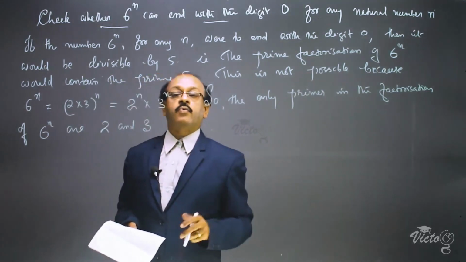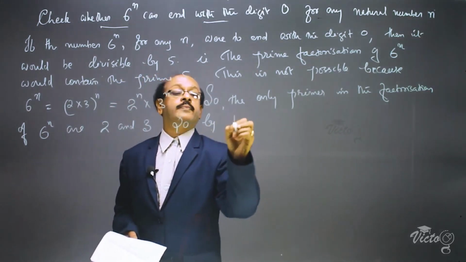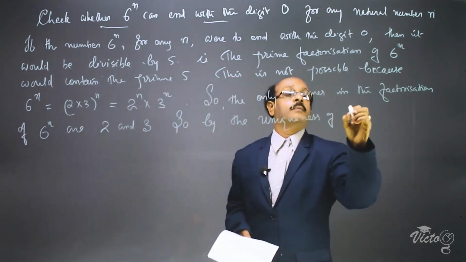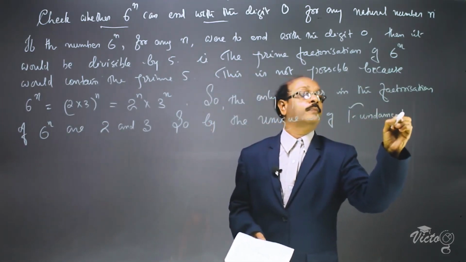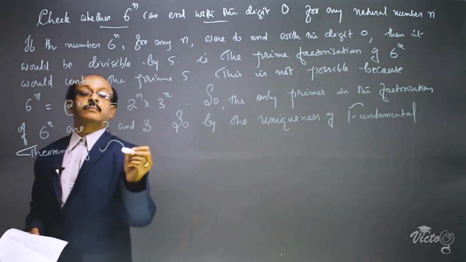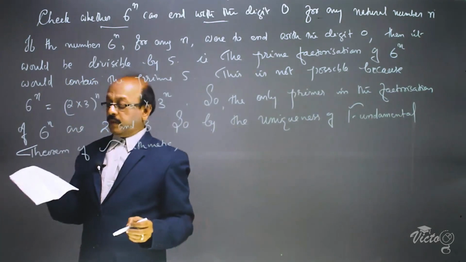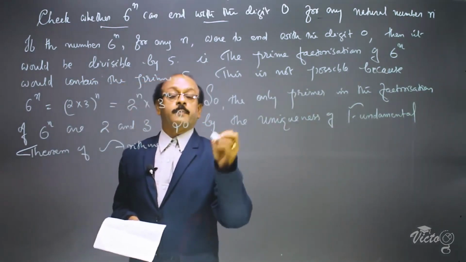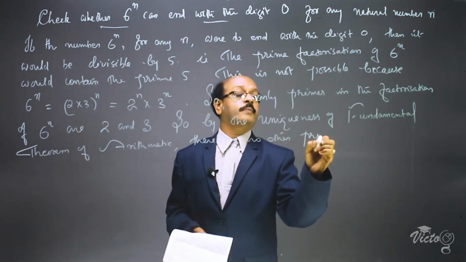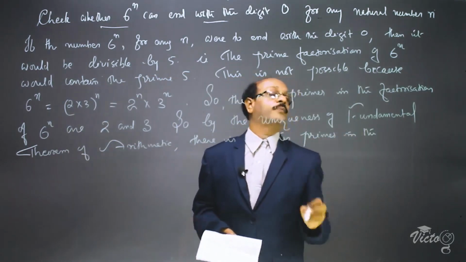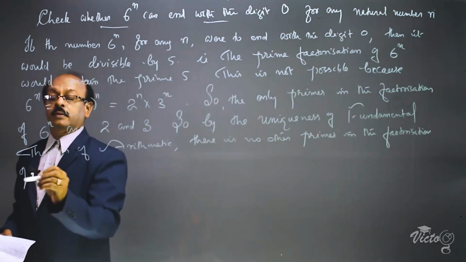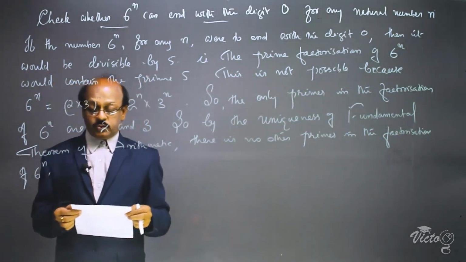By the uniqueness in the fundamental theorem of arithmetic, there are no other primes in the factorization of 6 raised to n.